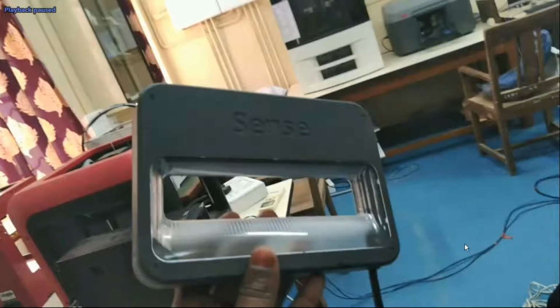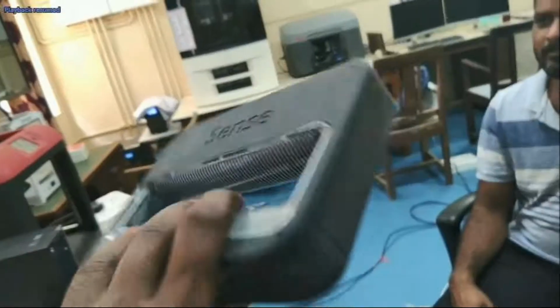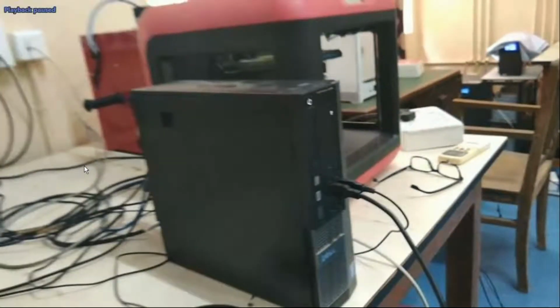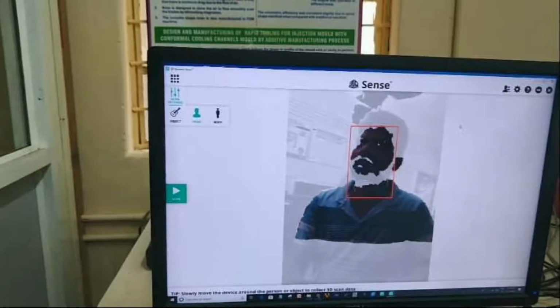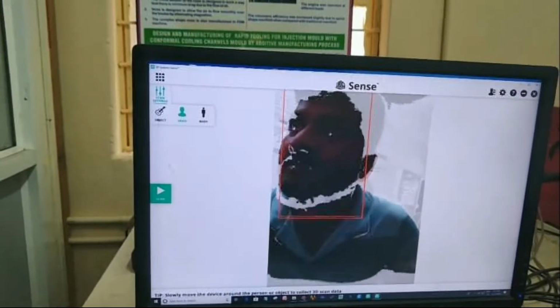See, this is the scanner, the hand scanner, and this is where we can hold it, and on the other side we can see the camera, the scanner's laser light. That light will fall onto the person. And we can connect that device to this monitor. Yeah, we can start scanning.